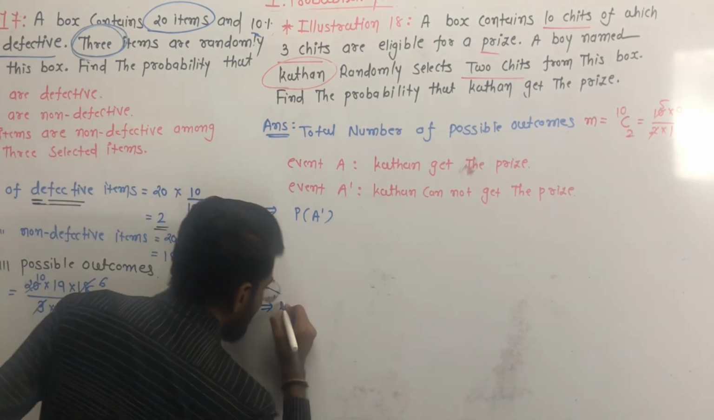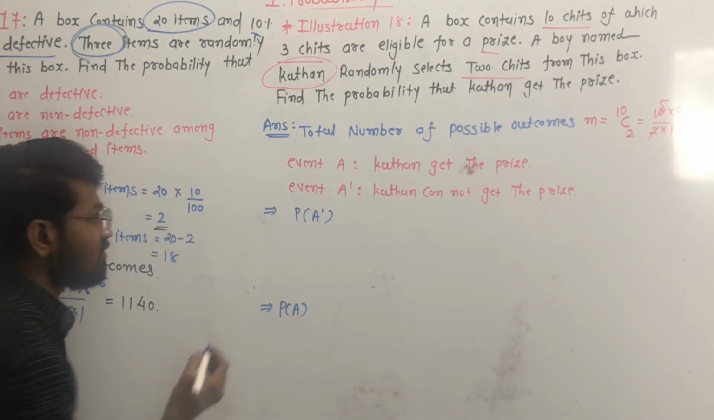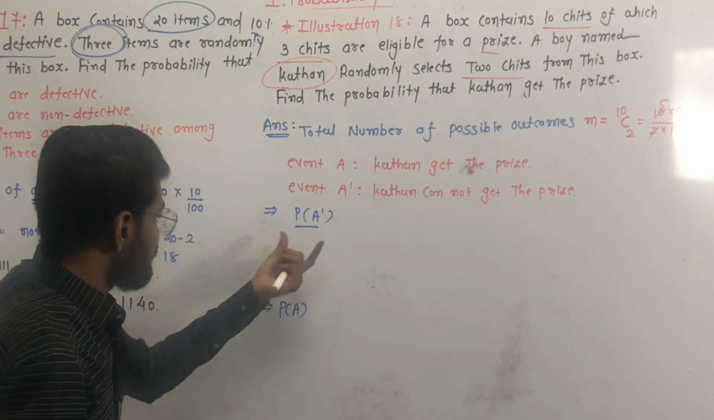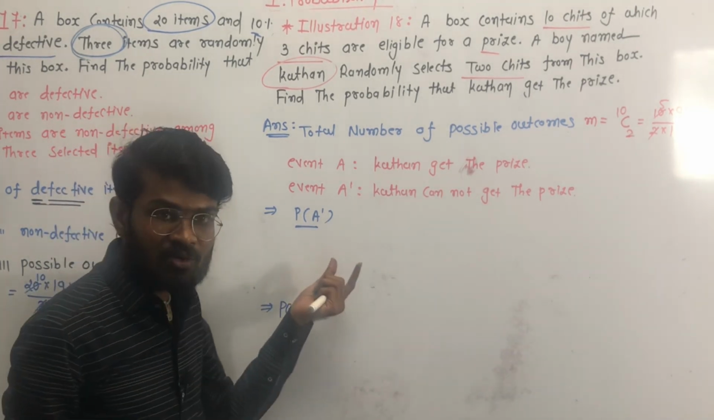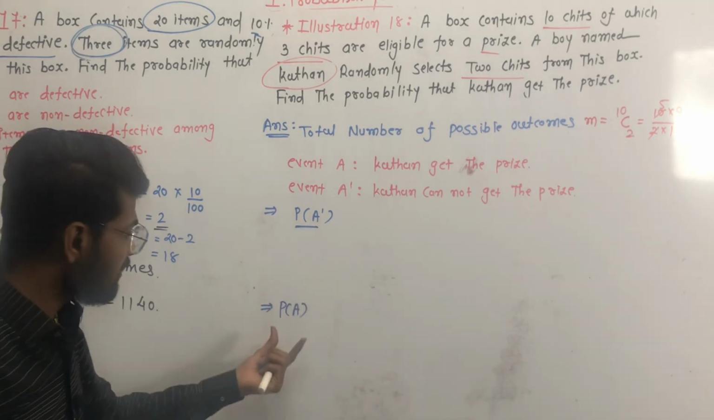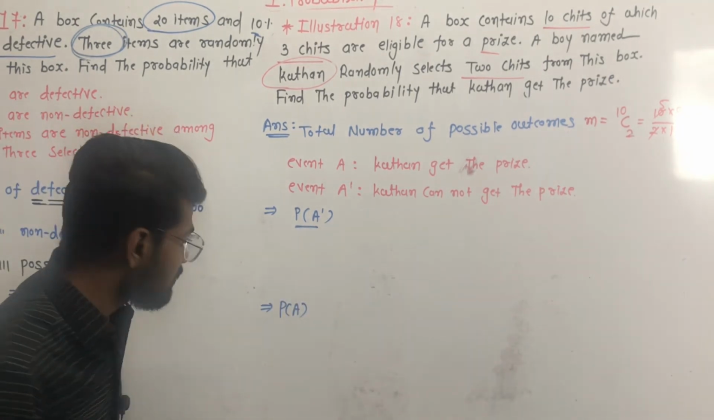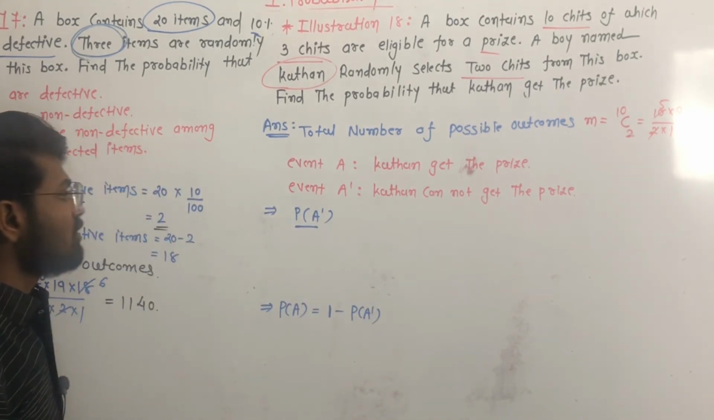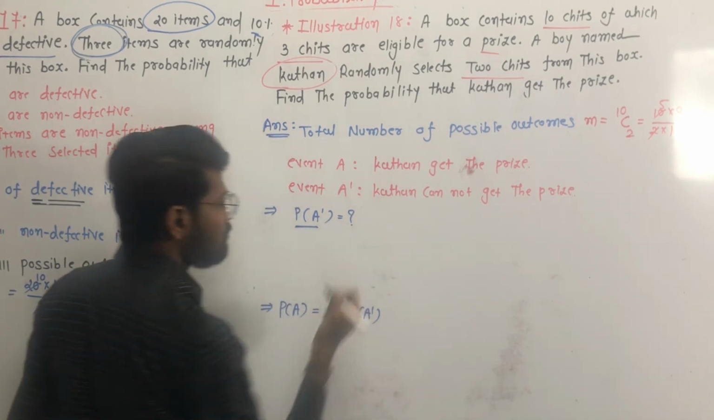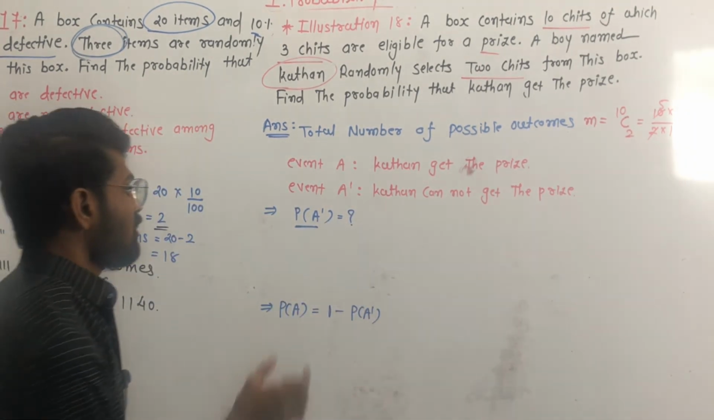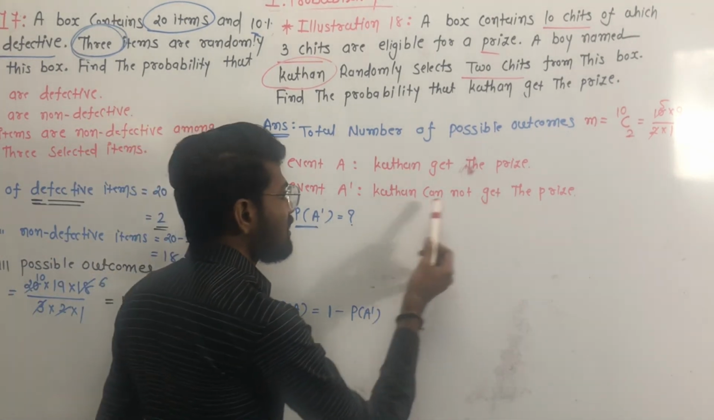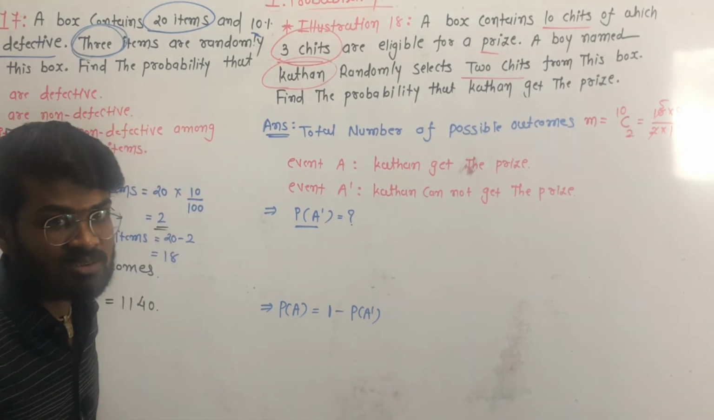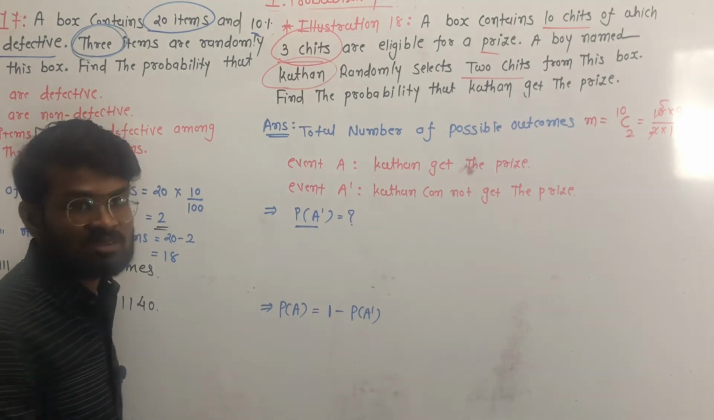So we have to find the probability of event A, but first of all we find the probability of the complement of event A. Why? If we get the probability of the complement of event A, then from that we can find the probability of event A by the equation P of A is equal to 1 minus P of A dash. Event A dash is that Kathan cannot get the prize, which happens when Kathan selects chits from the remaining ones, not from these 3 chits.